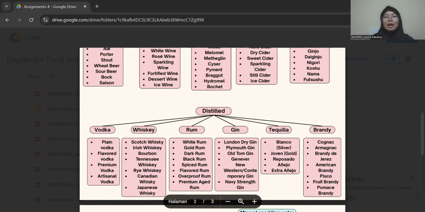So for the last is premium aged rum. Premium aged rum is a rum that has been aged for several years, offering a smooth and complex flavor. For example, Zacapa 23-year-old.